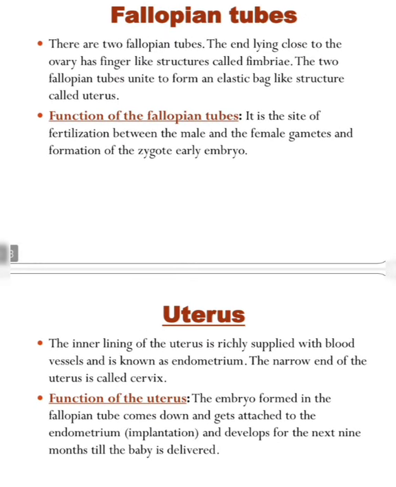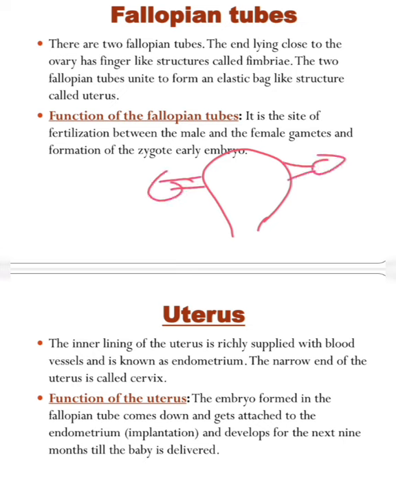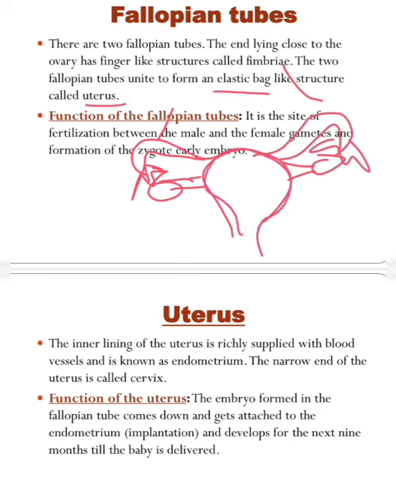After that we will see about the fallopian tube. There are two fallopian tubes. As we have seen, if this is our uterus, two ovaries are present here, and from these two tubes are also present. These two tubes are known as fallopian tubes, and finger-like structures are present on them. That is known as fimbriae. The two fallopian tubes unite to form an elastic bag structure, that is called uterus. This uterus is one bag-like structure.